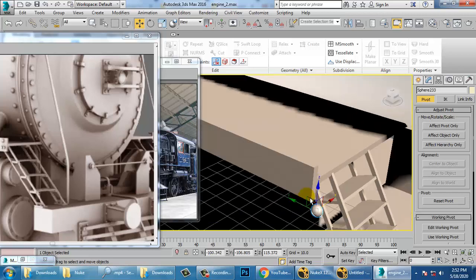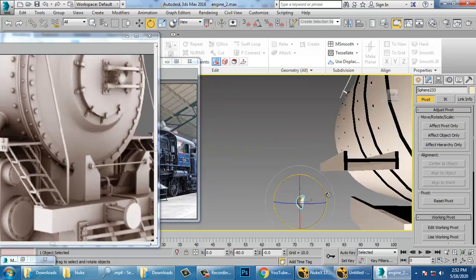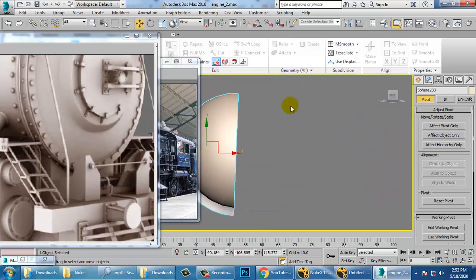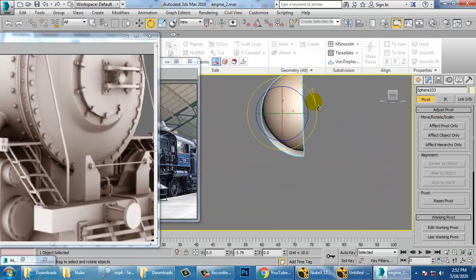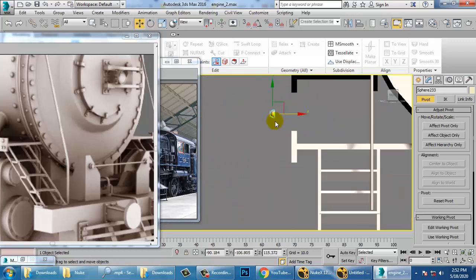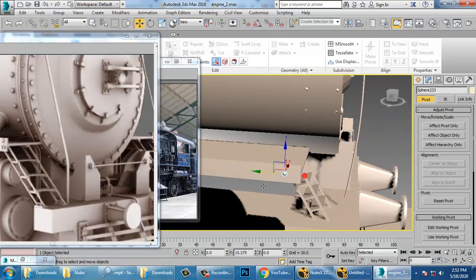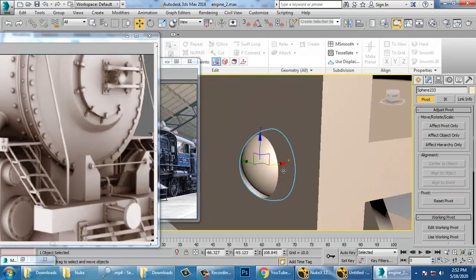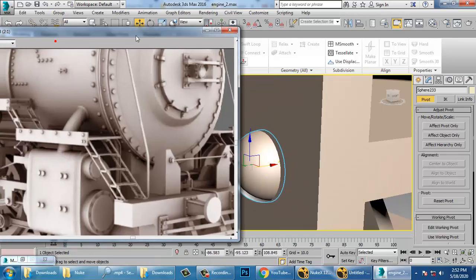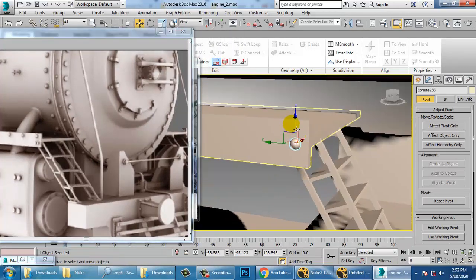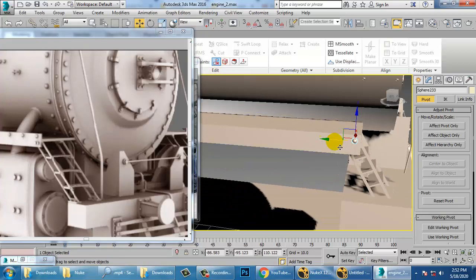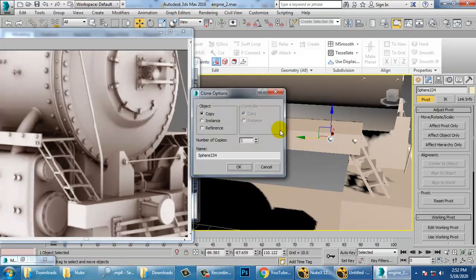So just rotate it, make it straight. So just drag this over here. So just push it up and make a copy of it. So as many copies as you want to make, you can make multiple copies over here.